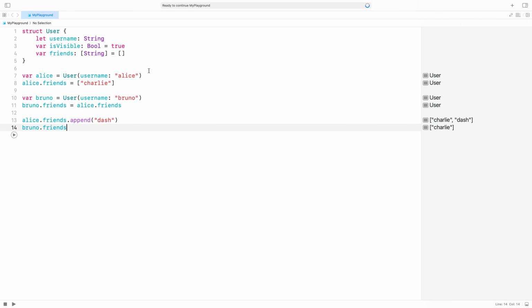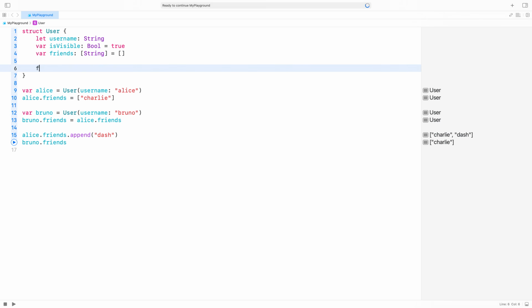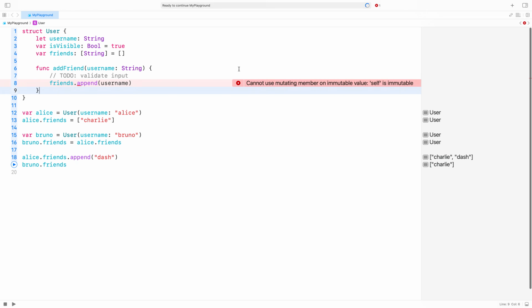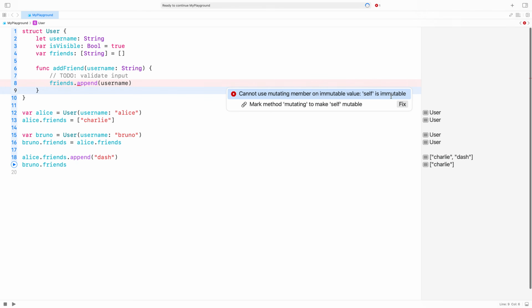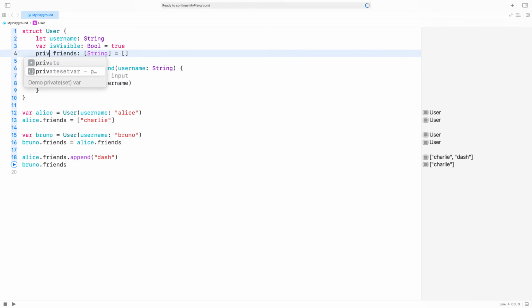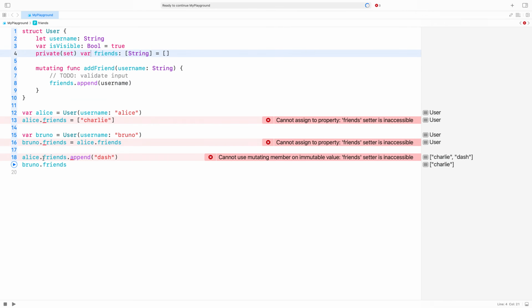I'll create a method called addFriend so that I can validate additions to the array. By default, methods on a struct can't modify the struct's properties. This method needs to be declared mutating so that it can change friends. Now, I want to prevent direct use of the friends property, so I'll give it a private setter and switch to calling addFriend instead.